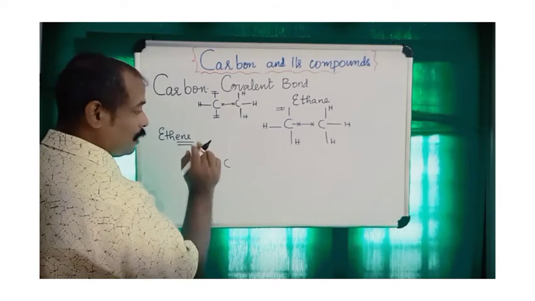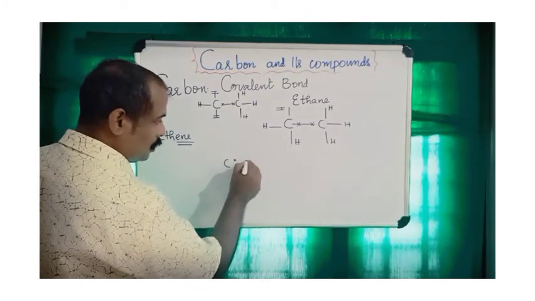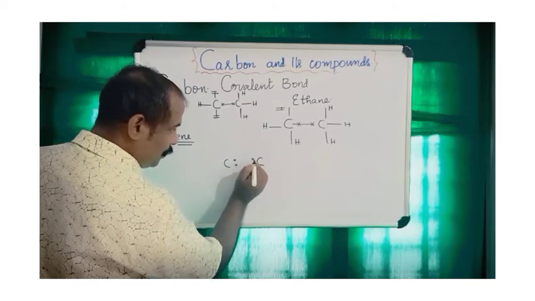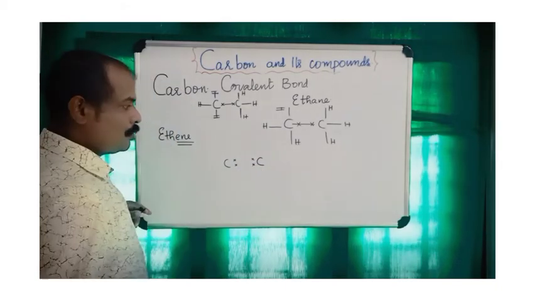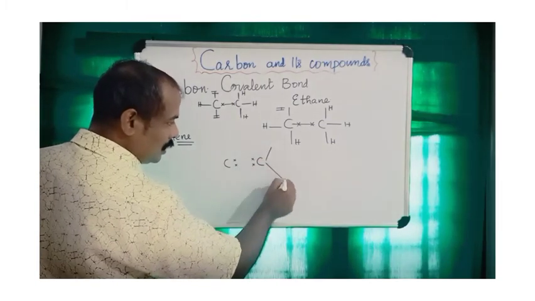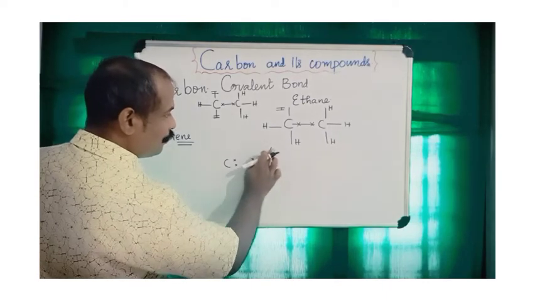Around a carbon atom there are four electrons. I kept two electrons of this carbon atom in this direction, and two electrons of the other carbon atom in this direction. The other electrons are like this.